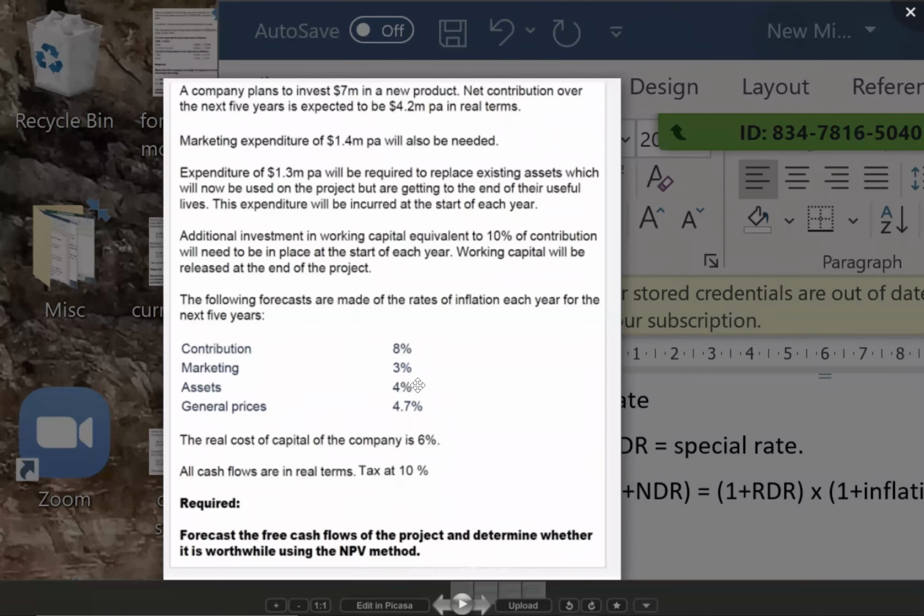Where will we use that general price inflation? Today only I told you. While calculating that NDR, 1 plus NDR equal to what? 1 plus RDR into 1 plus inflation, right? So that inflation is nothing but general price level inflation. So real cost of capital is 6%. I don't want real cost of capital. Real cost of capital is for real cash flows. I want nominal cost of capital. So that also I will have to calculate. All cash flows are in real term and tax is at 10%.